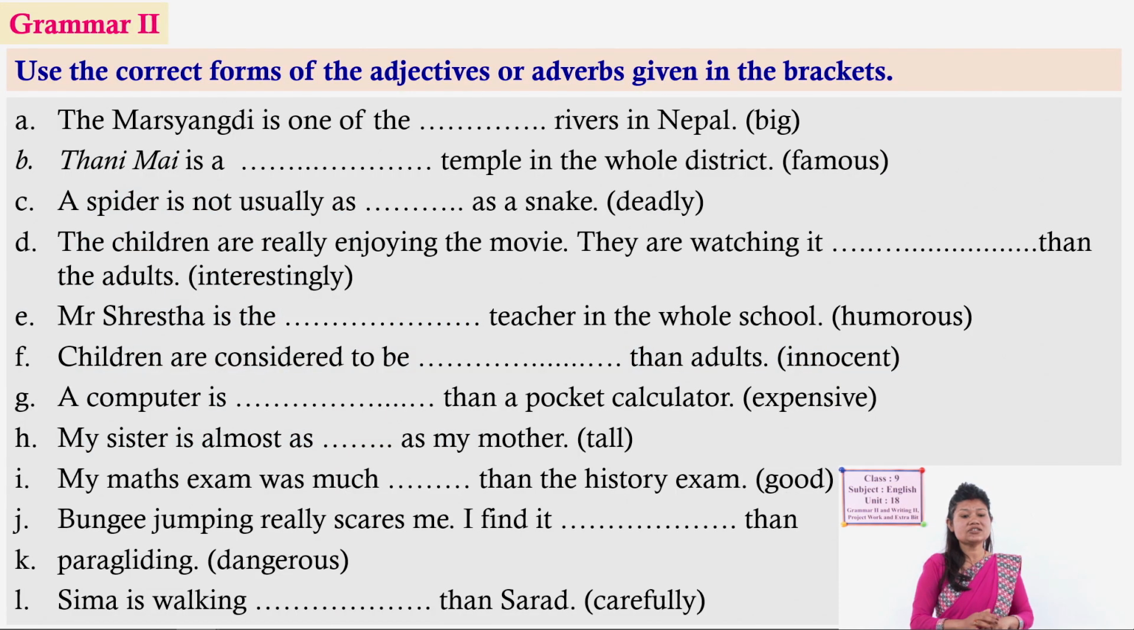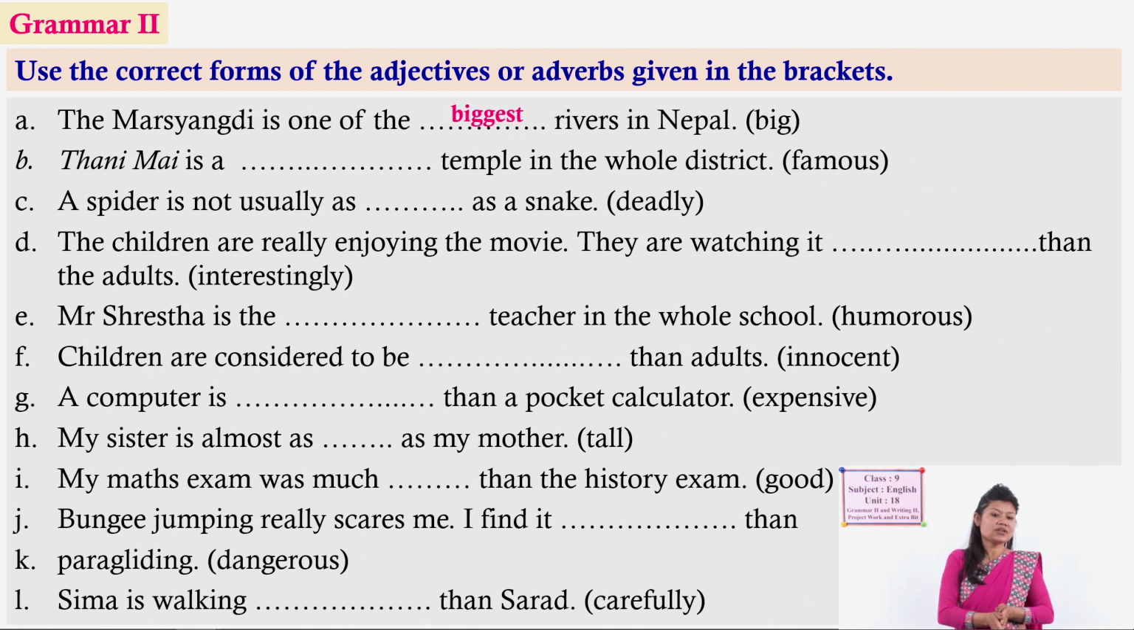Now, there is an exercise given in your book. The instruction is like this: use the correct forms of the adjectives or adverbs given in the brackets. So, look here, in each sentence there is either an adjective or an adverb in the bracket, and now you have to use them. Okay, you have to fill the gaps using the correct form of these adjectives and adverbs. Are you ready? Can you do it? Okay, very good. You have already started. Have you done? So, now let us check your answers.